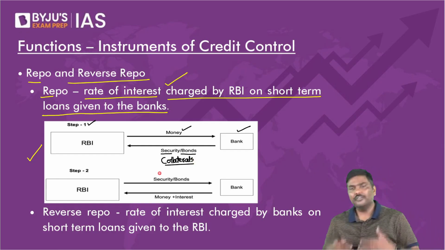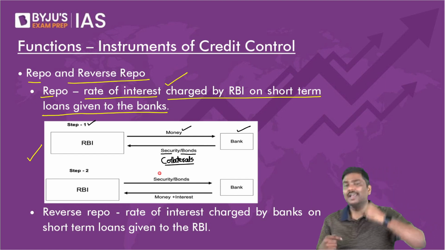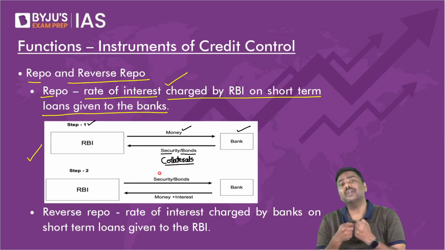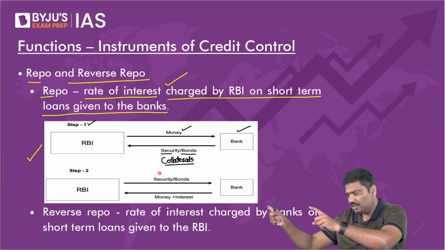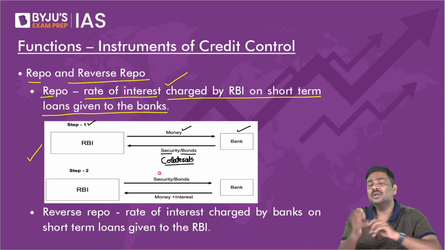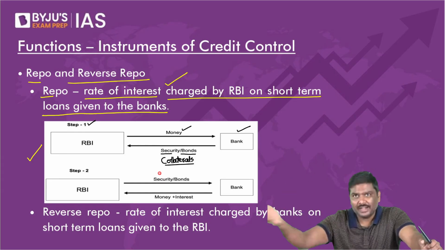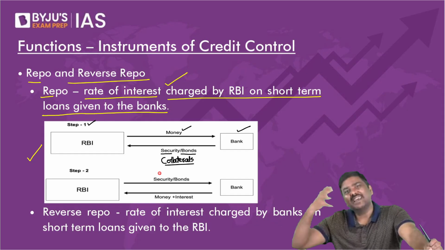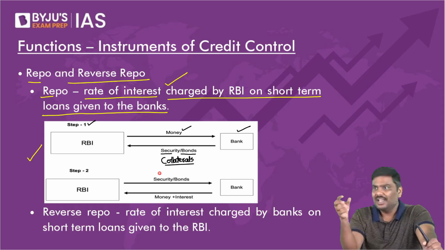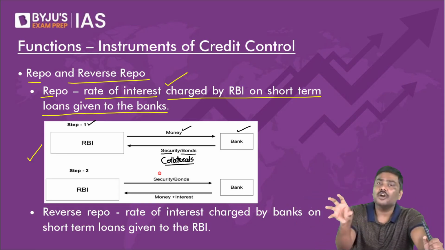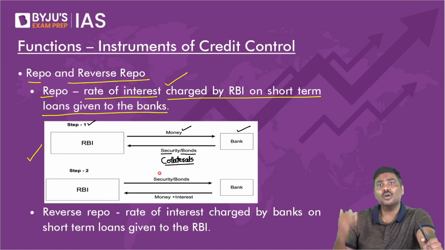Collateral means whenever any lender gives a loan, they will ask for security in return. For example, you go to the bank today and apply for a housing loan. Bank says, okay, I will give you a loan. But what is the security? Because if you take a loan and don't repay it, what should I do? Please give me a security. That is the reason you will provide certain assets in the form of security to the bank. These are called collaterals.